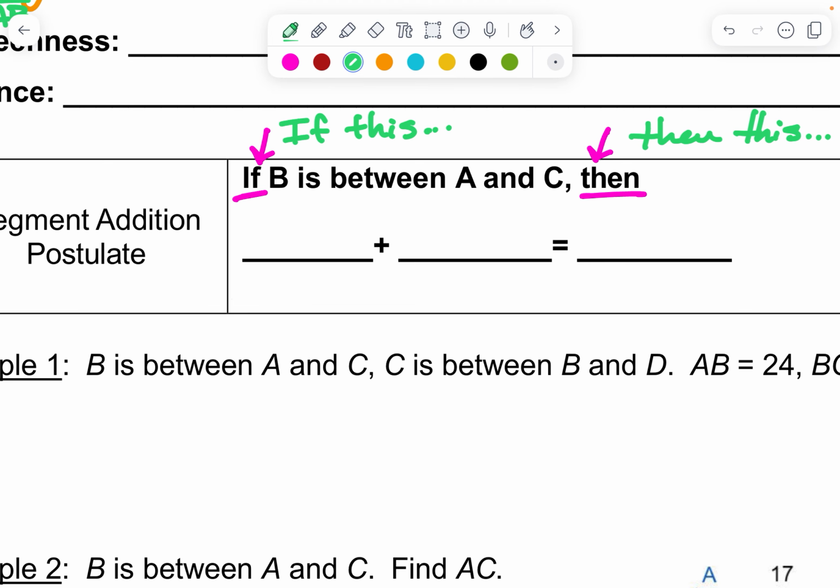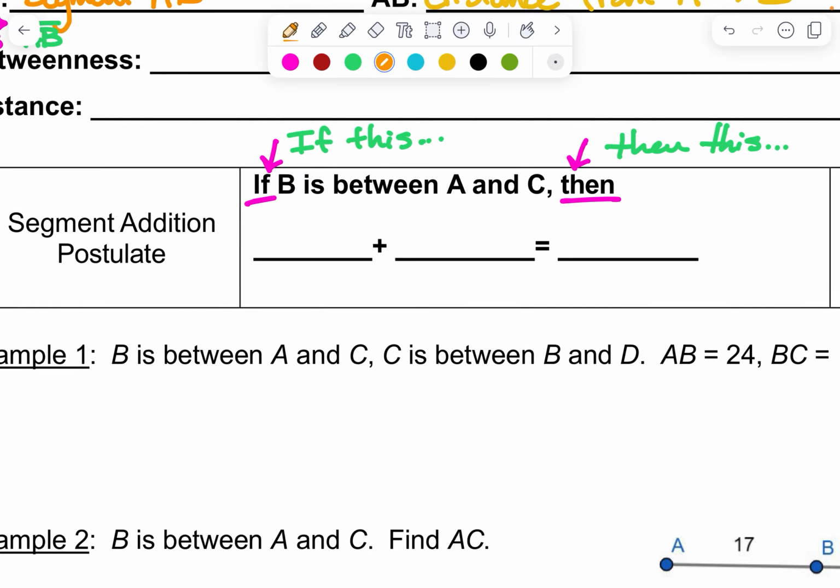So an example I used in class was, if I need to get to the 3rd floor to my classroom, I would say, if the stairs are too crowded, then I'll take the elevator. If the elevator is broken, then I'll have to take the stairs. So it's just like, if that first condition is met, then the second thing is going to happen. And so this one says specifically if B is between A and C.